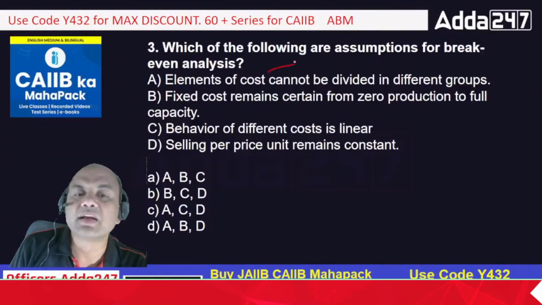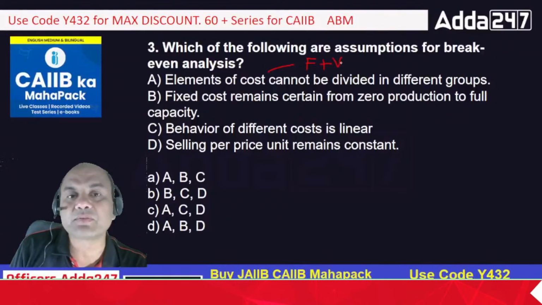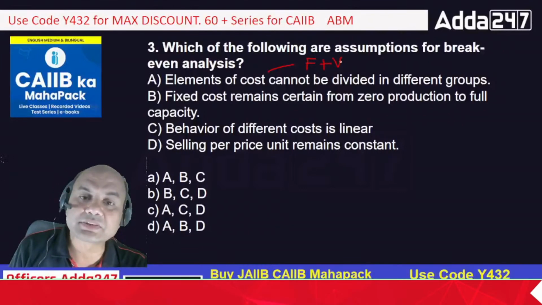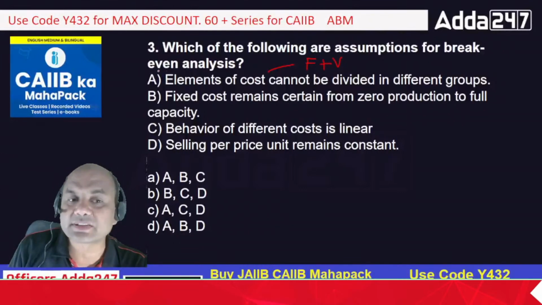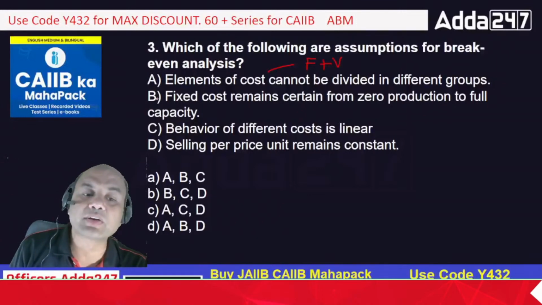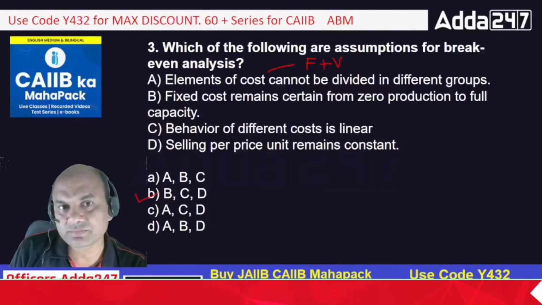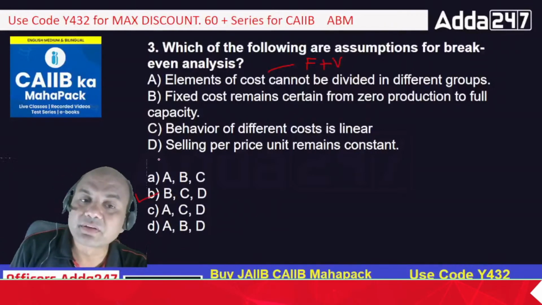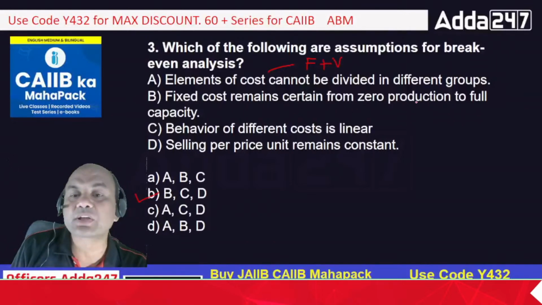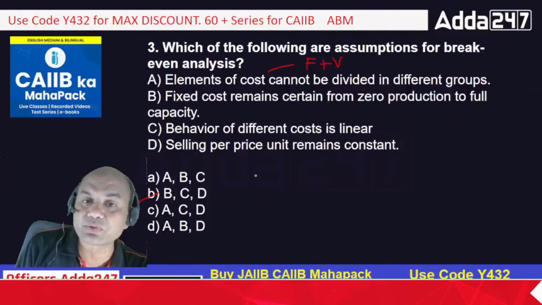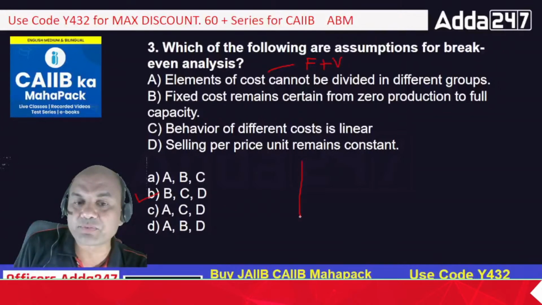What do you mean by this? I have just divided this fixed cost and variable cost. So elements of cost can be divided into fixed and variable. So that's why this answer A does not exist. So what can be the answer now? Does B exist? Now what are the options available? If A does not exist, you will definitely have B, C, D. But how B, C, D? Fixed cost remains certain for zero production to full production. That's what we showed in that graph, right?